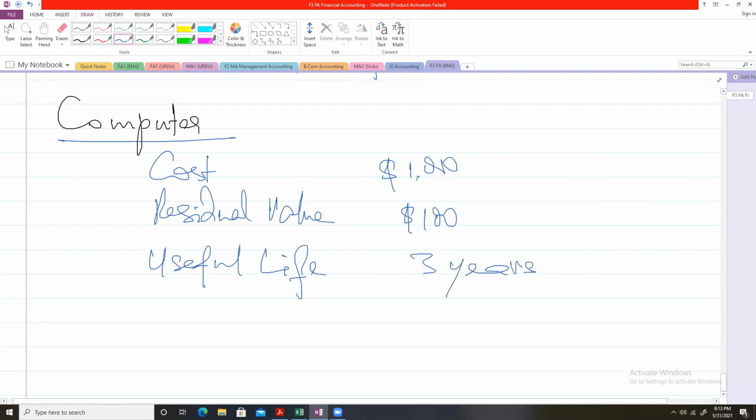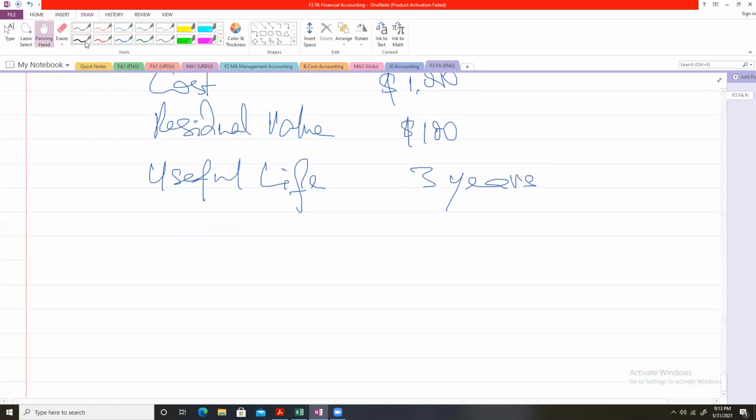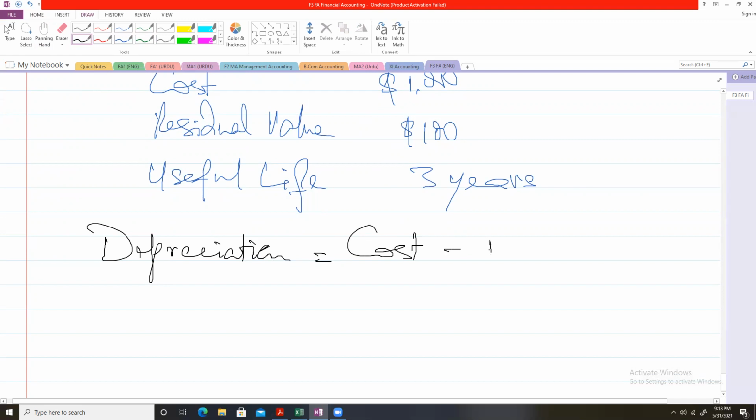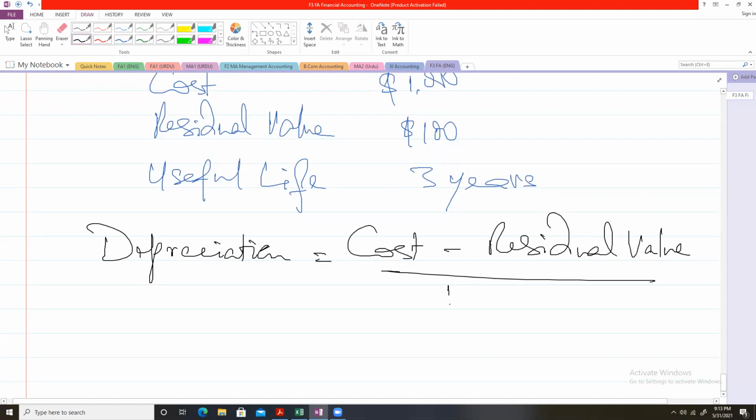Then what? The depreciation that will be charged on the computer will be calculated under the straight line method using the formula cost minus residual value divided by useful life.